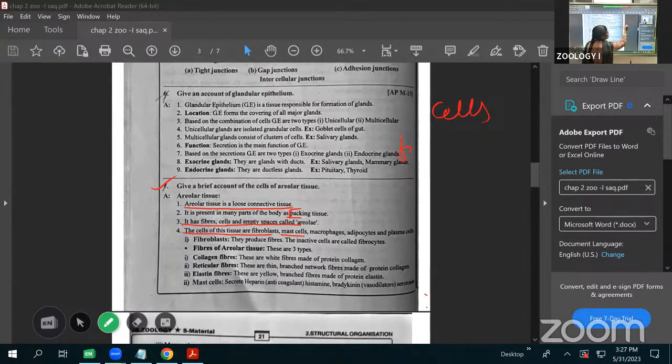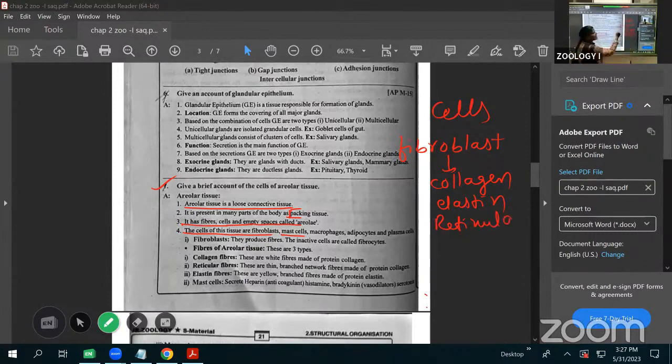Already we discussed the fibers, the collagen, elastin, reticular. These three types of fibers are synthesized and secreted by the fibroblast cell. The first type of cell is called a fibroblast cell. These fibroblast cells are secreting the three types of fibers.